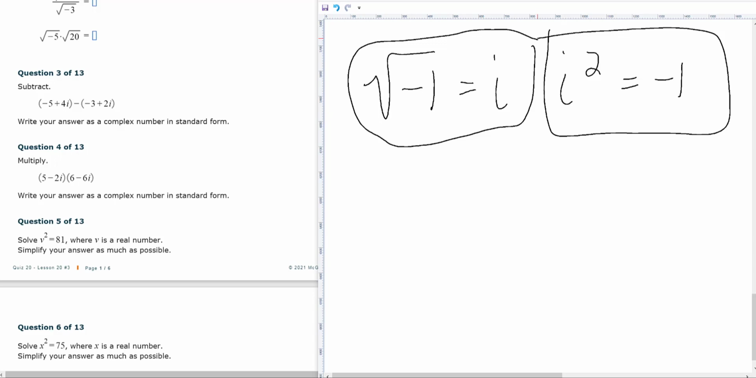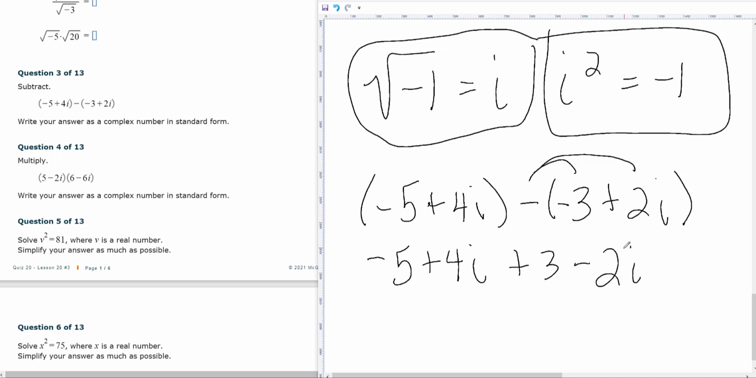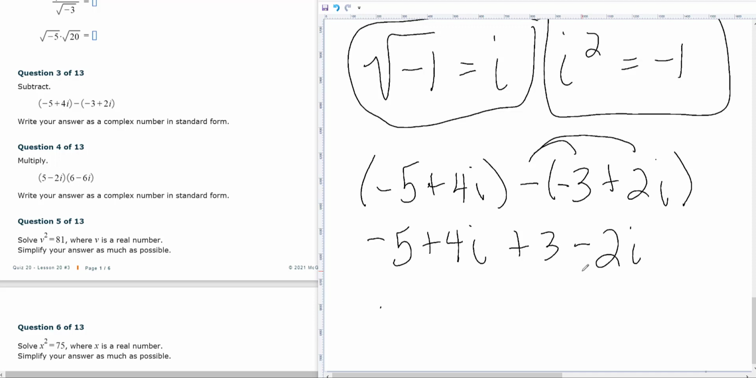Now when we're adding and subtracting these imaginary numbers, like in number 3, the rules are basically the same as adding and subtracting like terms. So here I've got negative 5 plus 4i, and I've got this minus sign that I need to apply to both of those, so that's going to be plus 3 minus 2i. And then negative 5 plus 3 is negative 2, and plus 4i minus 2i is plus 2i.